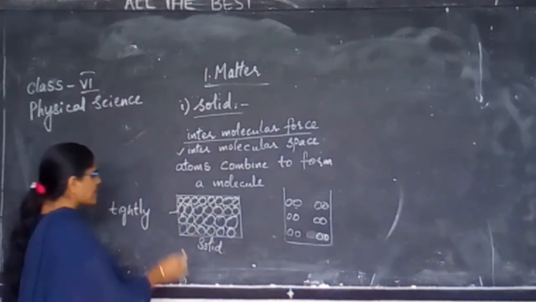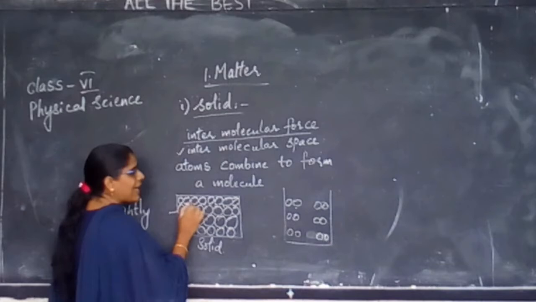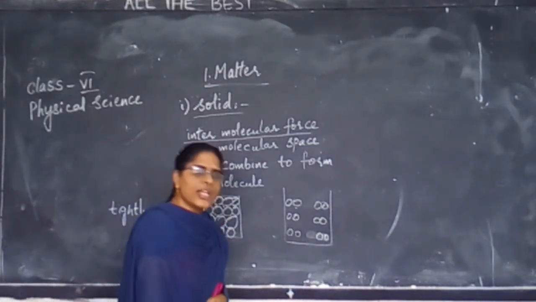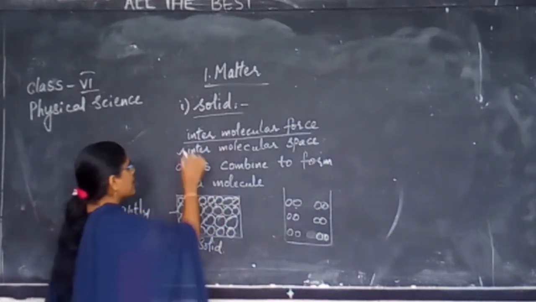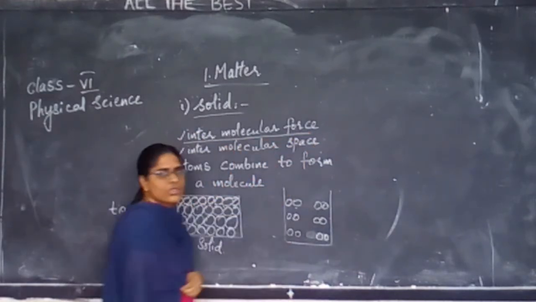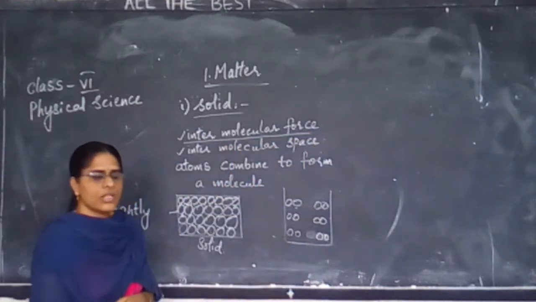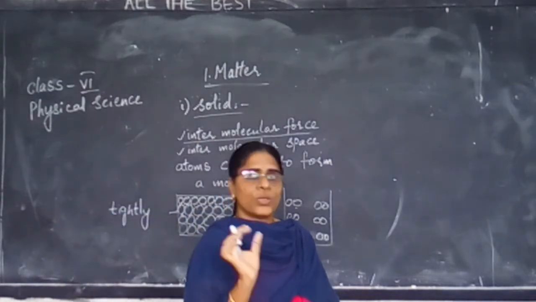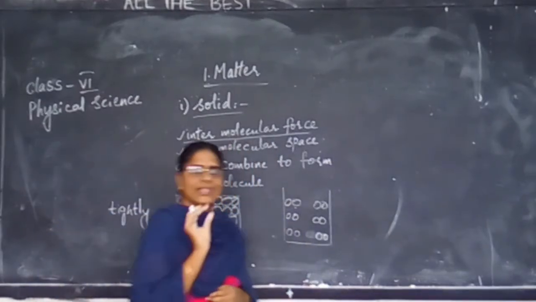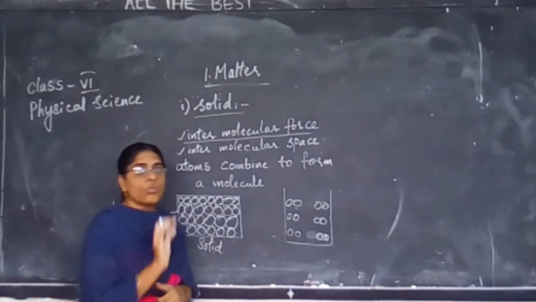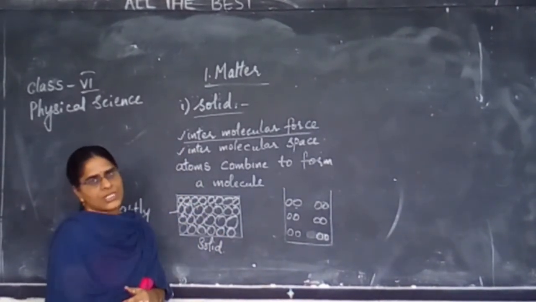Similarly, there exists a force of attraction between the molecules. That force is called intermolecular force. There is a small gap between the molecules. That space we call intermolecular space.